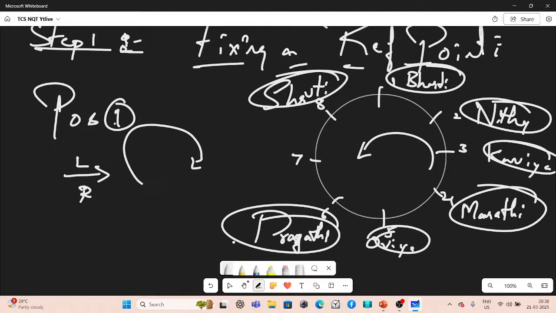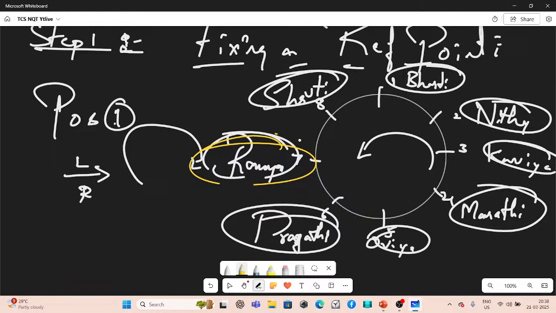Of course, position 6. Now that we have placed Bharti, Nitya, Kavya, Marathi, Ovi, and Pragati, who's the remaining person? The remaining person is Ramya. Correct. Ramya will go to position 7. Dhoni's favorite jersey number. So Ramya is going there.